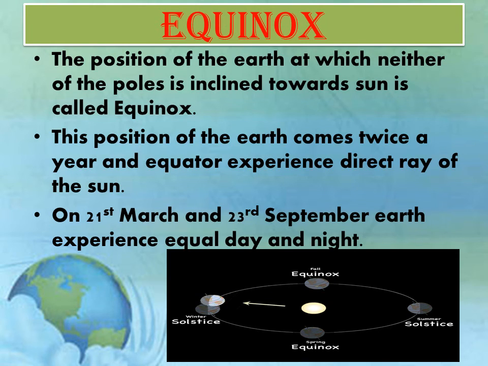Here in this diagram also, you can see the revolution of the Earth around the sun, and there are two positions where neither pole is inclined towards the sun. That's why at those positions the day and night are equal in both regions, southern and northern region. That is called equinox.